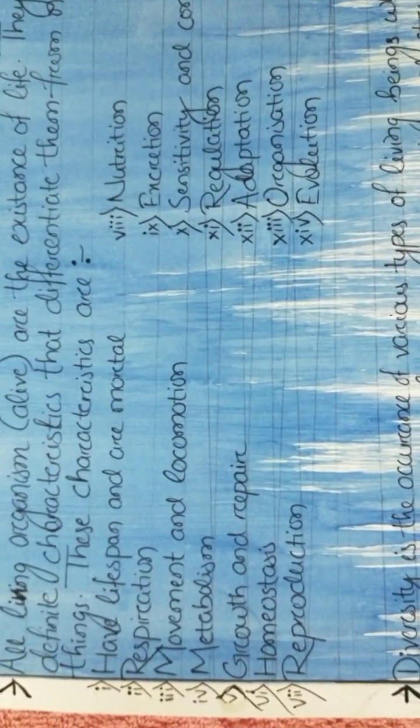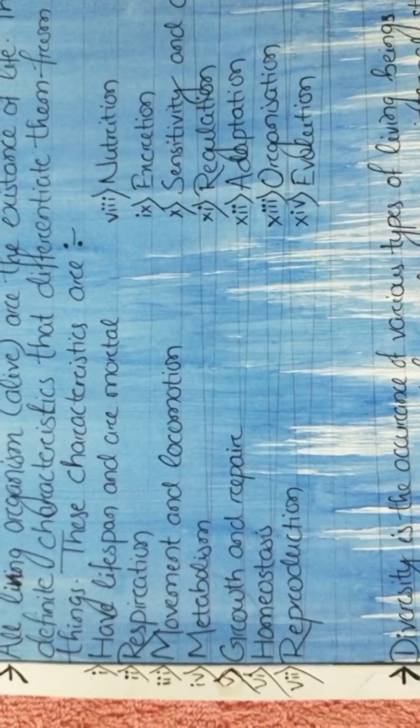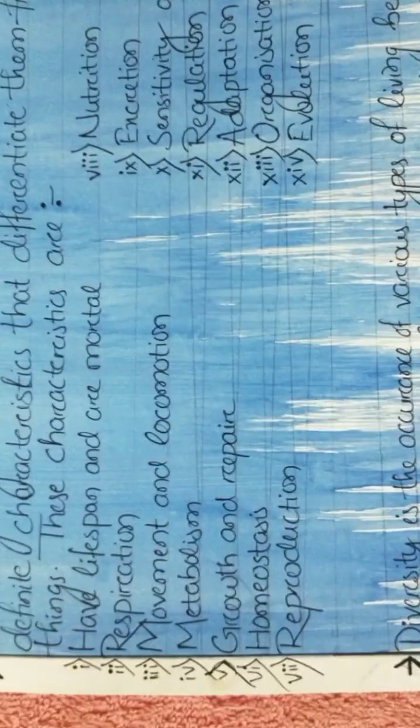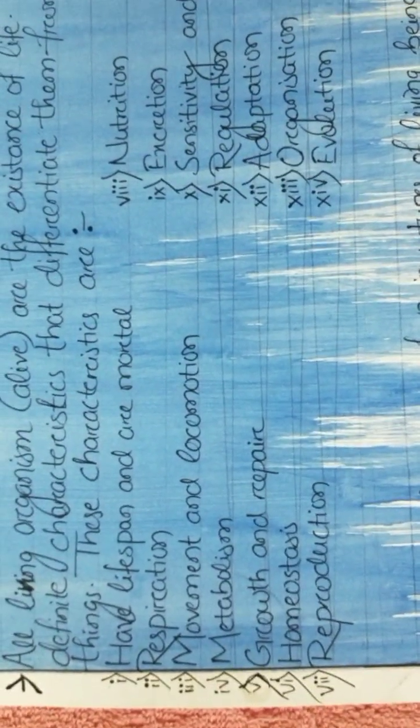Some of them are: having a definite lifespan, meaning they are mortal; consciousness of their surroundings, they can feel stimuli; they can do activities like respiration, excretion, nutrition, etc. They can reproduce, they can grow and repair themselves.